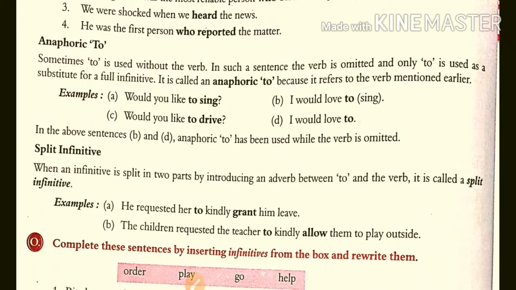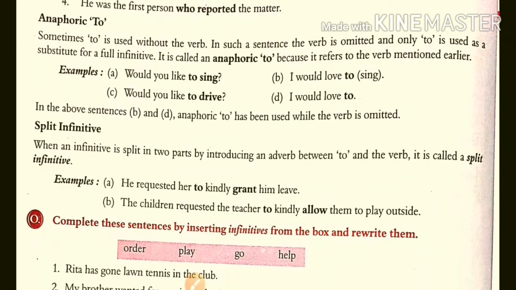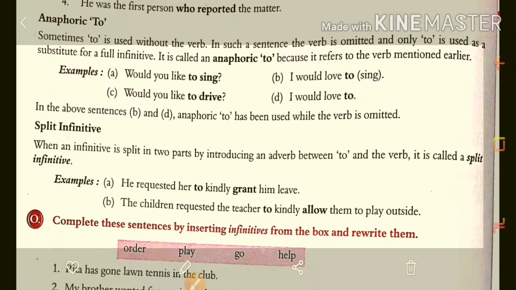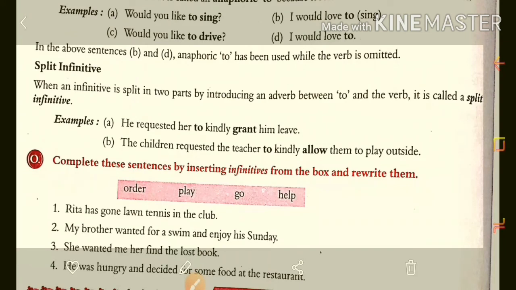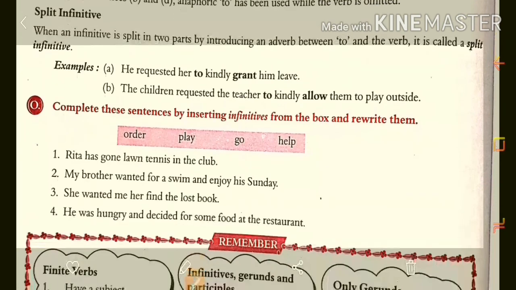Then, split infinitive. When an infinitive is split into two parts by introducing an adverb between to and the verb, it is called a split infinitive. For example, he requested her to kindly grant him leave. The children requested the teacher to kindly allow them to play outside.